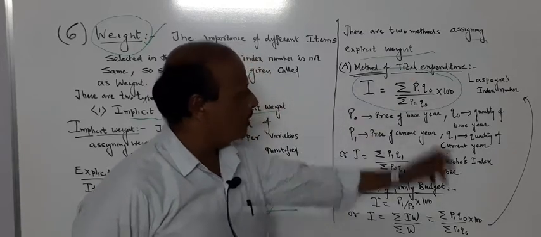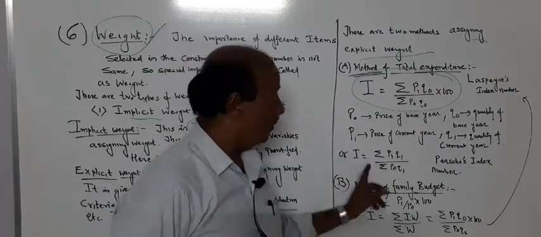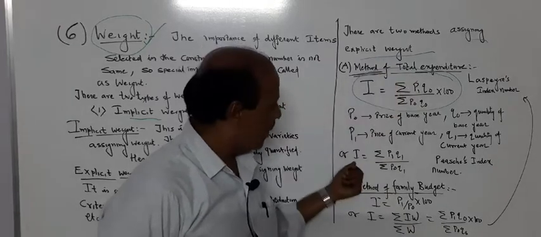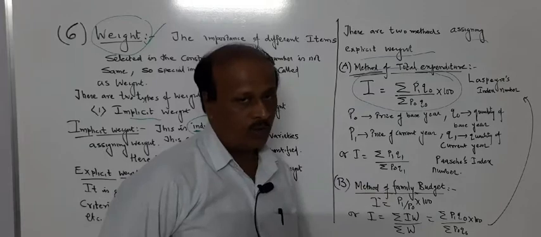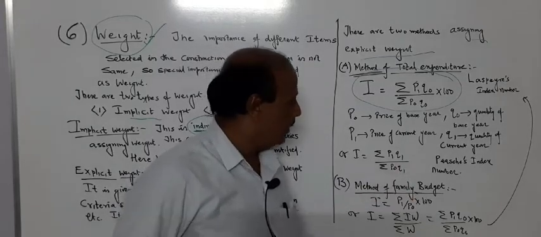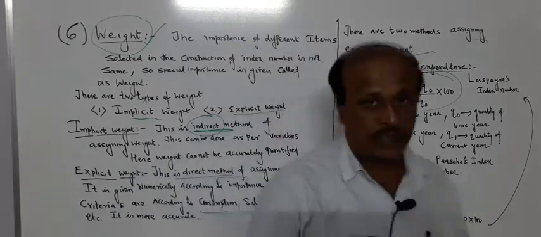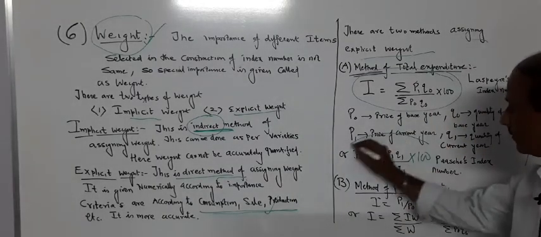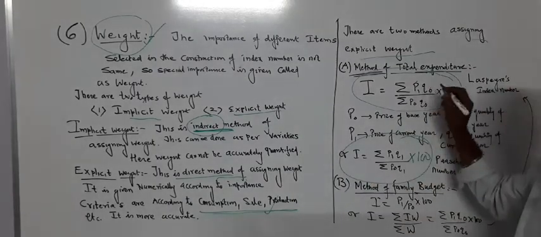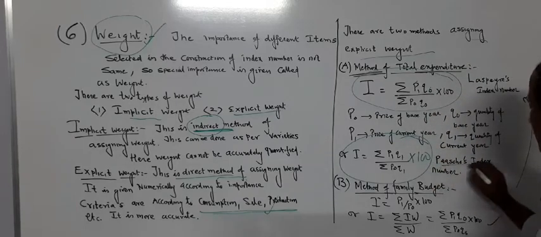One more way of the method of total expenditure for calculating explicit weight is I equals sigma P1 Q1 divided by sigma P0 Q1, multiplied by 100. Remember, multiplied by 100, which I missed out. This formula we did in the purchase index number.